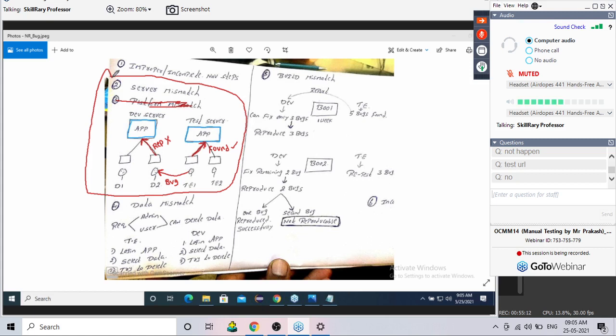This is reason number 2. For your reference, I'll not give any notes for the reasons. You write what this server mismatch is, and if you want to avoid it, what you should do. All those things you write.